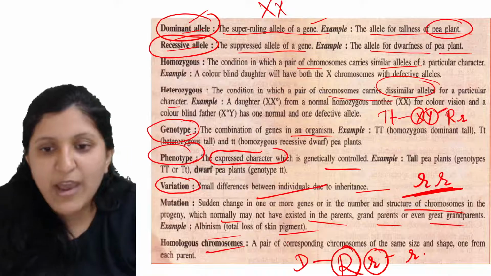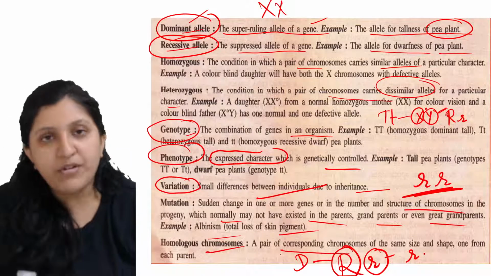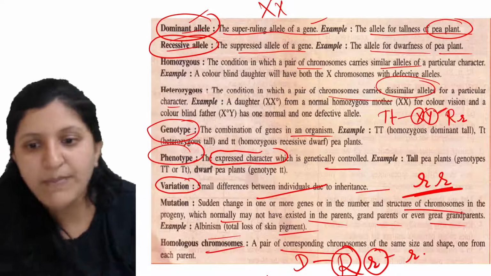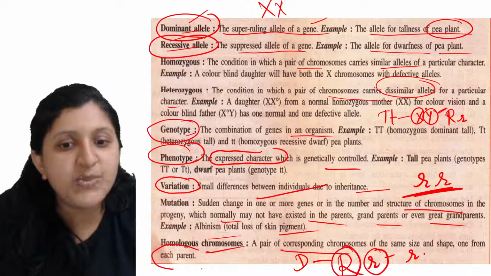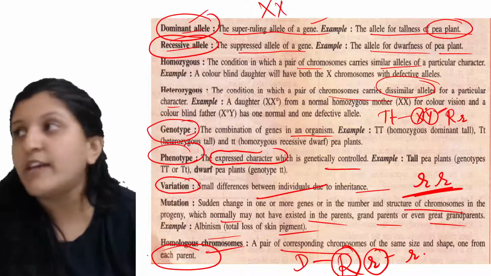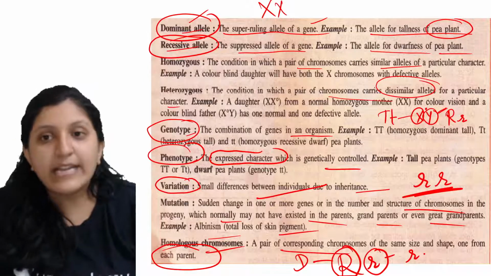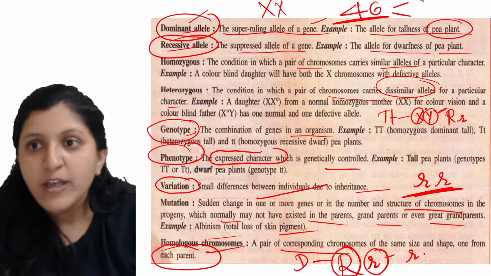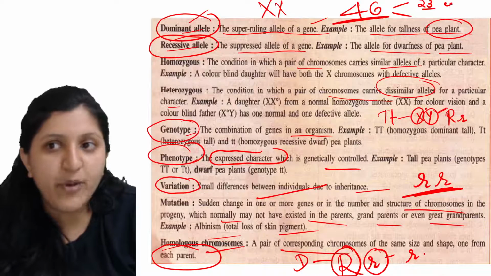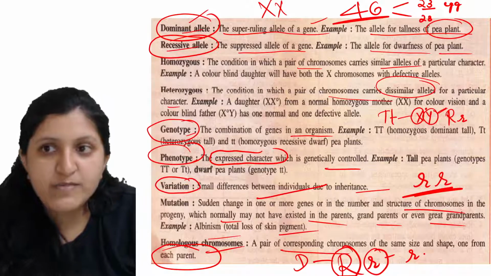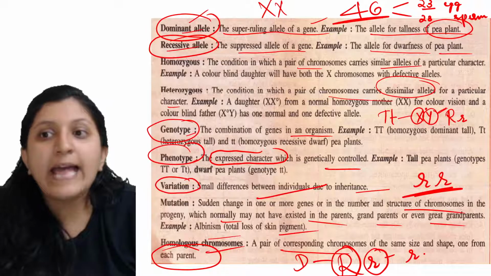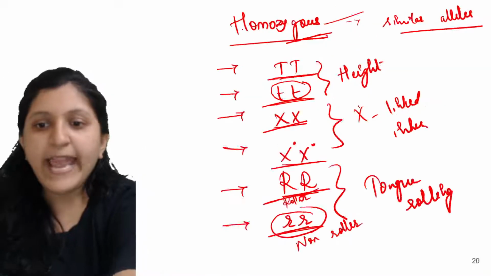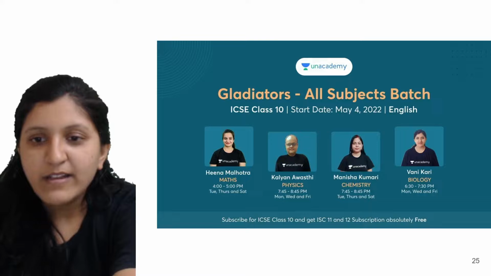Homologous chromosomes, so this I already told. A pair of corresponding chromosomes will be there, which are of the same size and shape, and they are coming from each parent. One is coming from the sperm, the other one is coming from the egg. That is how we will have it in a human. So it is 46. How 46? 23 chromosomes are coming from the egg, 23 chromosomes are coming from the sperm, and that is how 46 chromosomes can be found. Any doubt? Is this all clear?